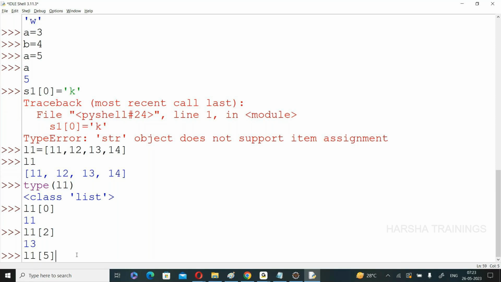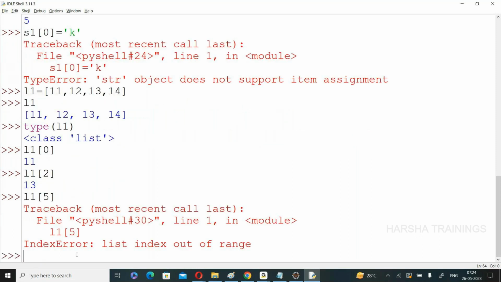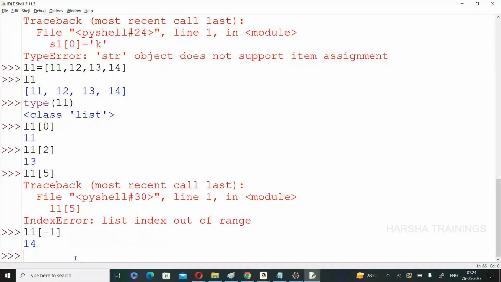Yes or no? What is the error? Index error. The index is out of range. My range is from 0 to 3. If you want to access beyond 3, we get index error: list index out of range. Clear the point? Now we can access negative indexing also like this. L1 of -1, press enter. The answer is 14. Okay, clear?